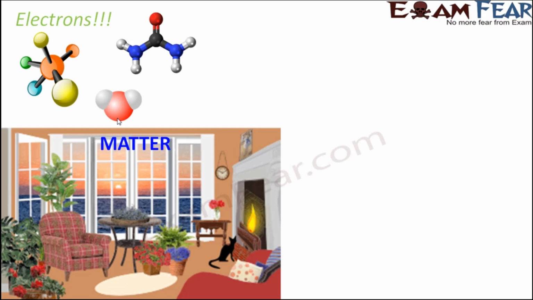So basically matter is anything around us, any object. Bottles, pen, pencils, paper, everything. In fact, our body also is matter because we occupy some space. If we are sitting on a chair, we are taking up that space on the chair. The chair is lying on the ground, so the chair is also occupying some space. So anything that is occupying space is matter, and all matter is made up of smaller units, and these smaller units are called molecules. So several molecules together form matter.